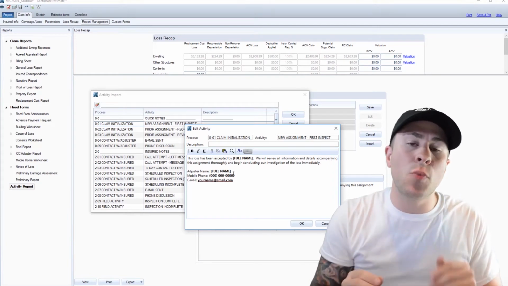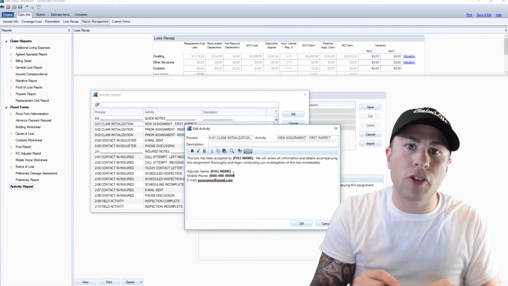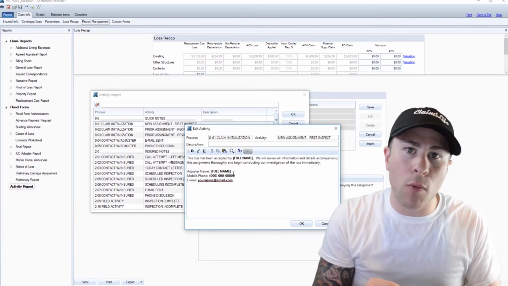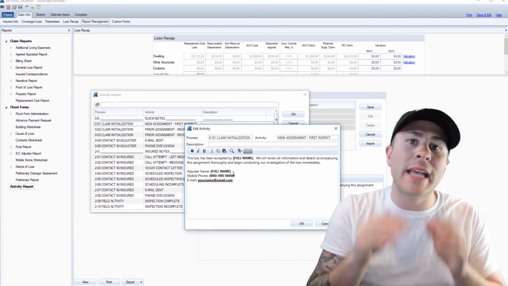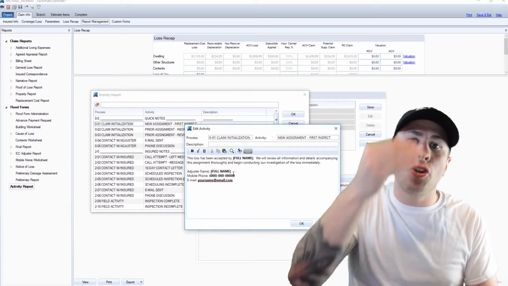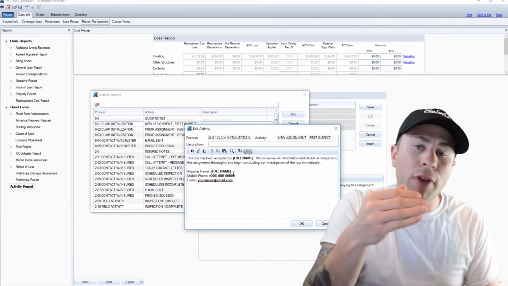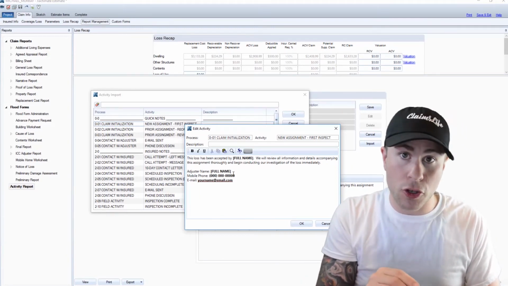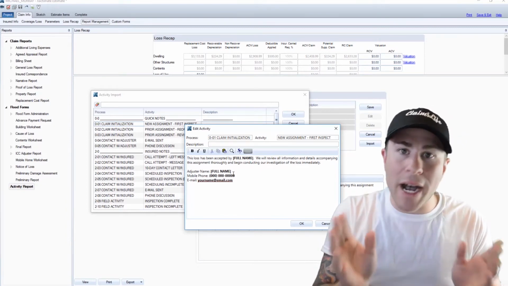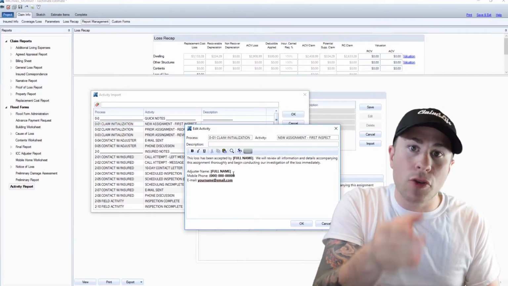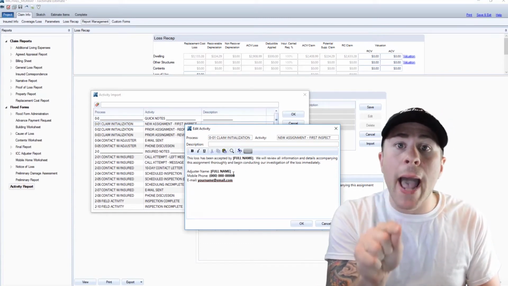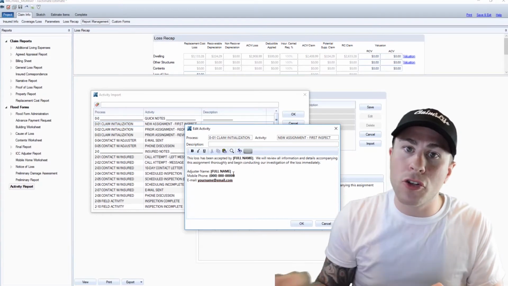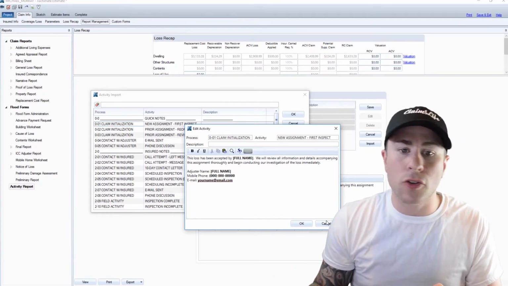Absolutely, because this is what's going to help an inside adjuster, somebody that's reviewing the file, distinguish who is handling the file right now. If this file was reassigned to you, once you put your name in there, your name will show up on every activity note, including the notes that belong to the adjuster that was handling it prior to you. So if that adjuster who botched it and that claim was reassigned to you, your name is now tied into it, and this acts as a deterrent. This acts as a signal. Hey, this is not the same adjuster. This is the new adjuster, and this file is going to be handled a whole lot differently.